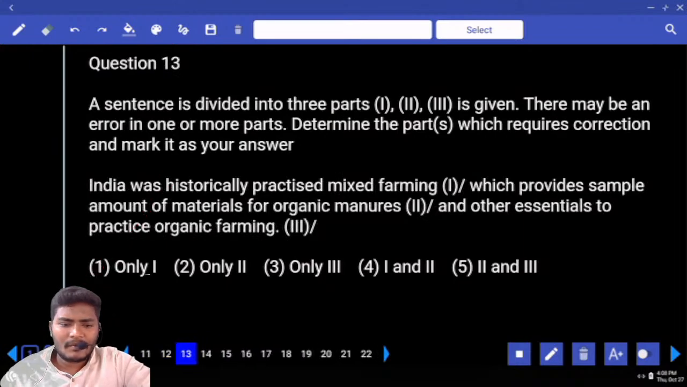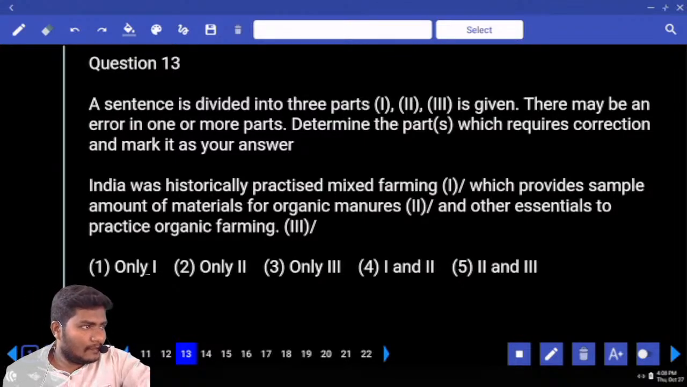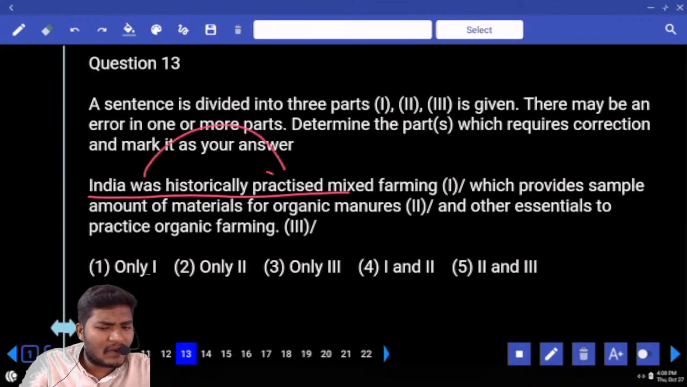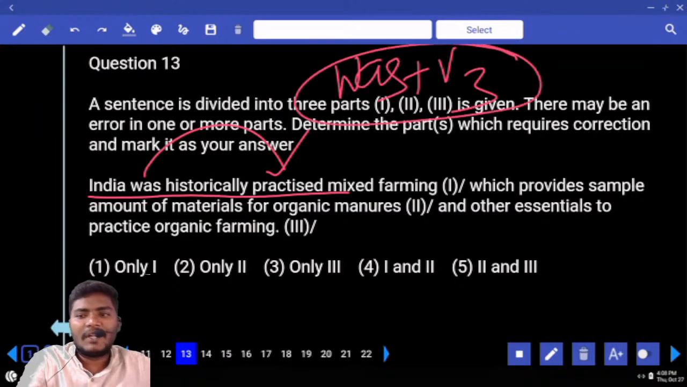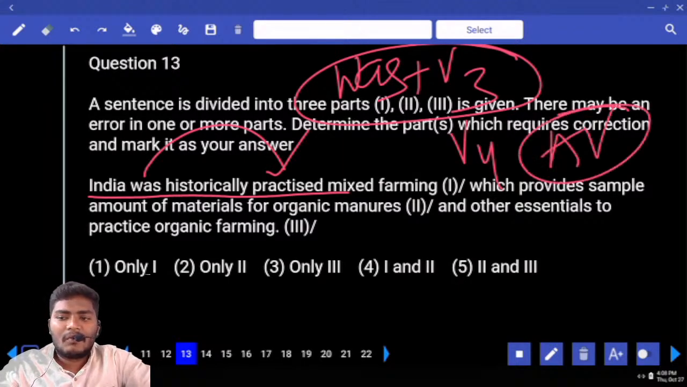Next, 13. India was historically practiced mixed farming, which provides ample amount of materials for organic manures and other essentials to practice organic farming. India was historically practiced. Can you tell me the structure clearly? What is the structure here? Was plus V3. When do you use was plus V3? You use that in the passive voice. If there is V4, that is active voice. Was plus V4 active voice, was plus V3 passive voice.